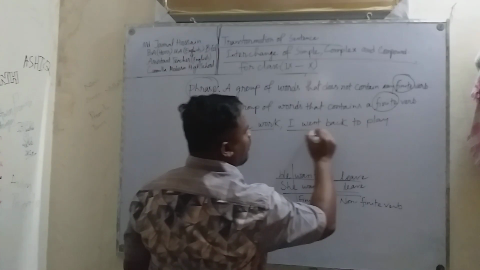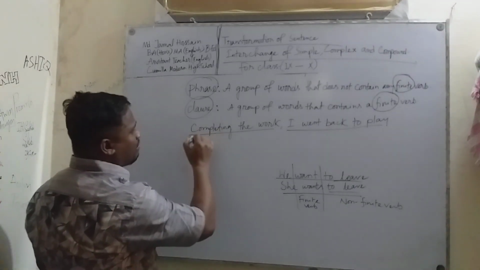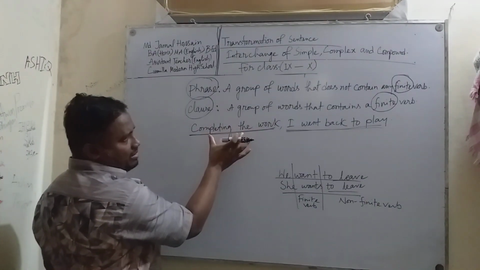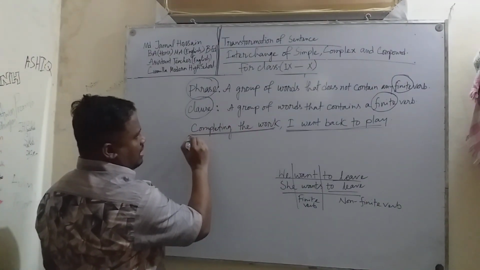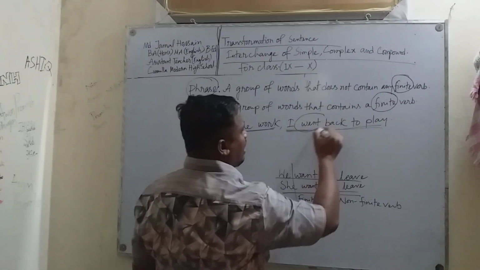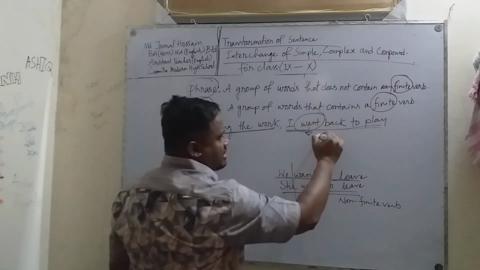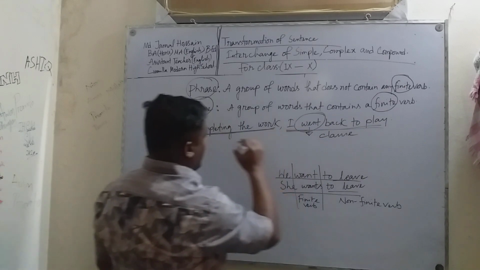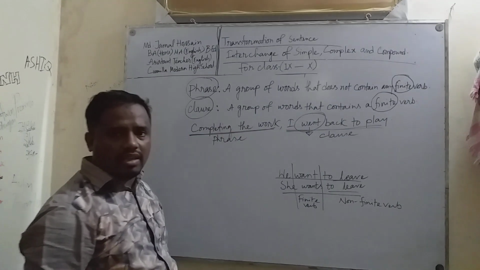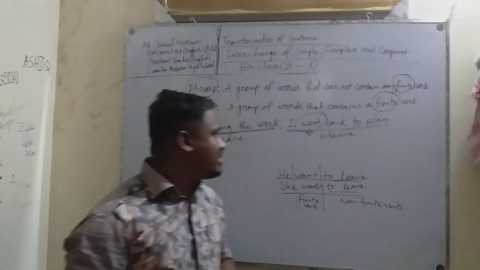This is a sentence: Completing the work, I went back to play. Look at this sentence very carefully. Completing the work, I went back to play. This part of the sentence, completing the work, has no finite verb. On the other hand, I went back to play. This has a finite verb. That's why it's a clause, and the other is a phrase. I think now you can differentiate between a clause and a phrase.